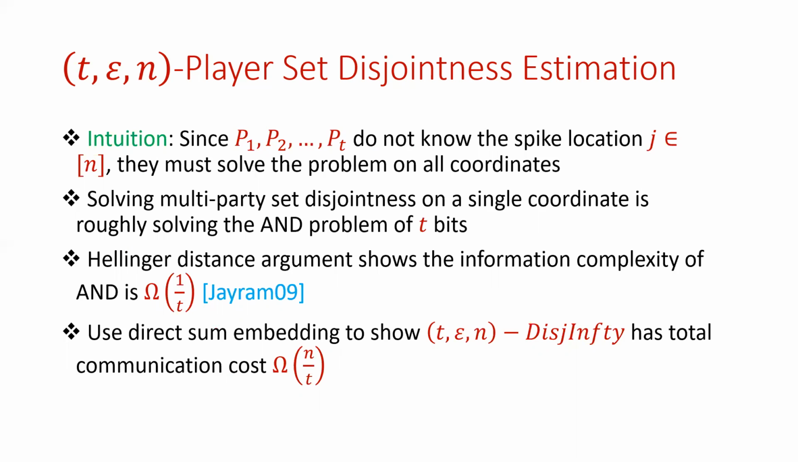But solving multi-party set disjointness on a single coordinate is roughly equivalent to solving the AND of t bits. And a standard Hellinger distance argument shows that the information complexity of AND is roughly 1 over t for t players. Thus, we can use a direct sum embedding to show that the total communication cost of this T epsilon n set disjointness problem is n over t.